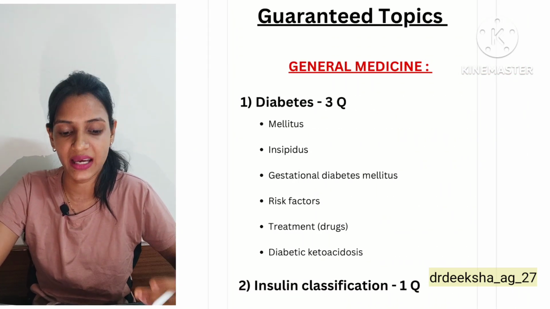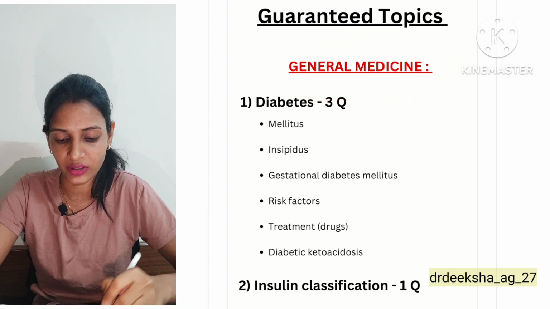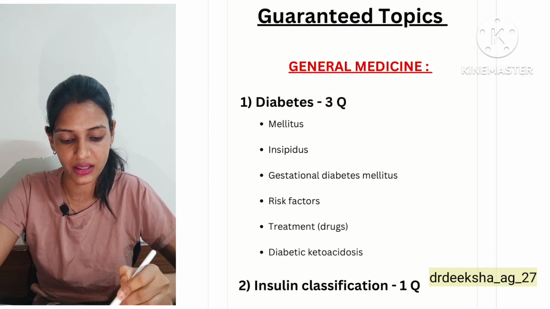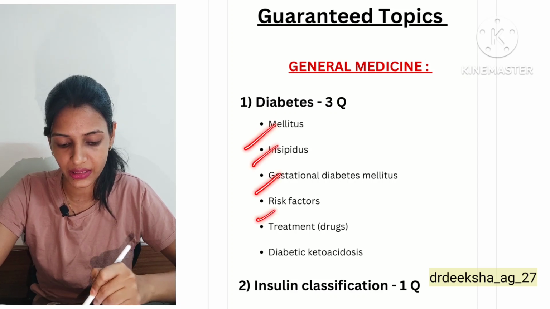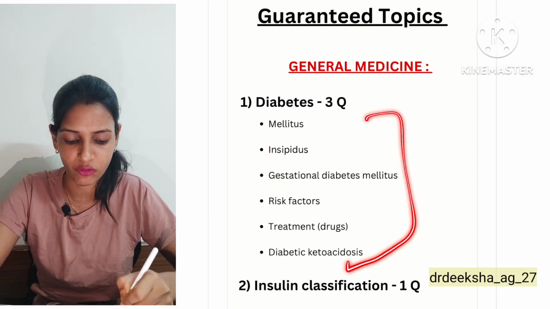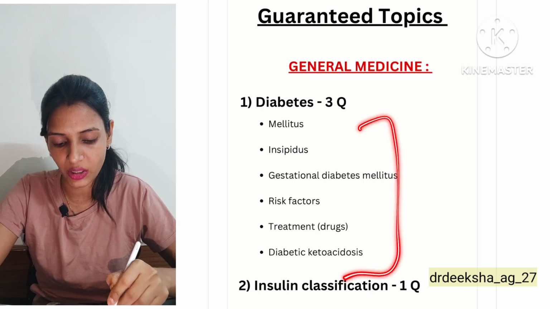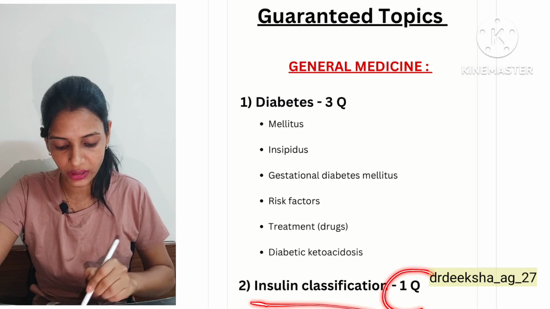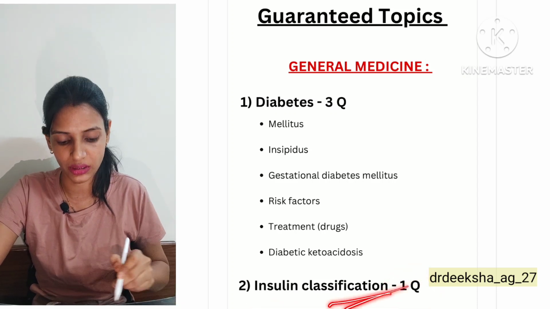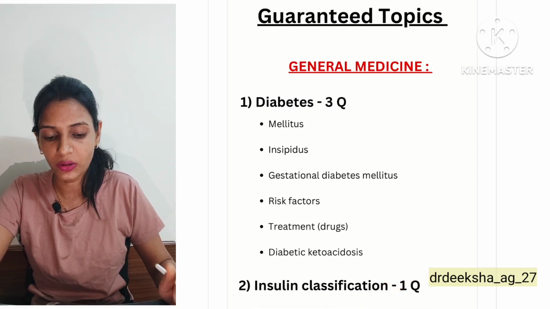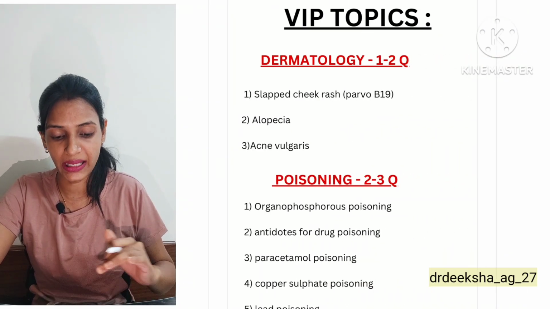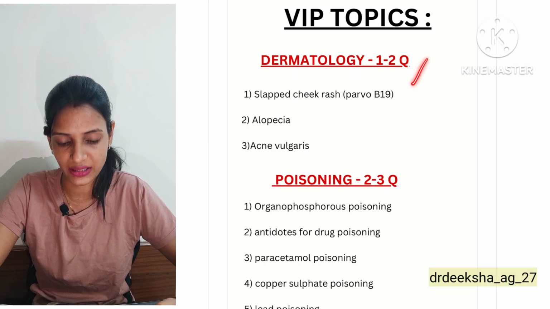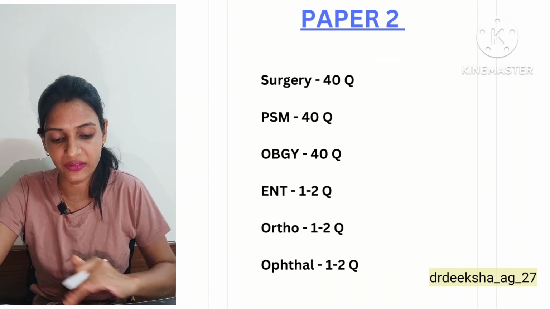So guaranteed topics I have divided subject wise, like general medicine, in that I have questions like, suppose, diabetes. Every year 3 questions are asked, either from mellitus, insipidus, gestational, risk factors. It can come in either form, it revolves around these forms only. So 3 questions are guaranteed. Same for insulin, 1 question is guaranteed on the classification of insulin. So the guaranteed topics would be like this, and VIP topics also I have divided according to subject wise. You will find the list subject wise.